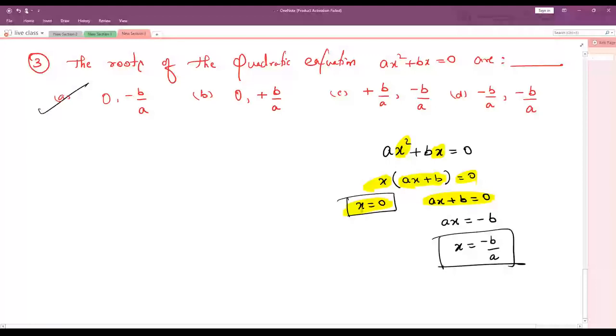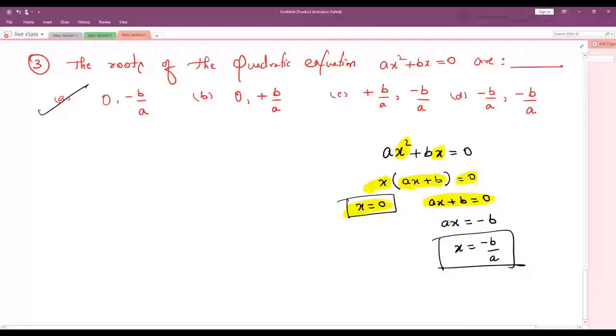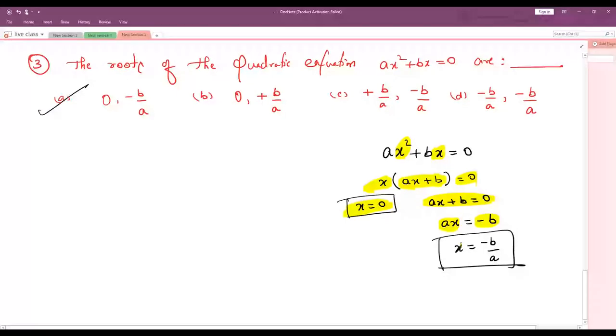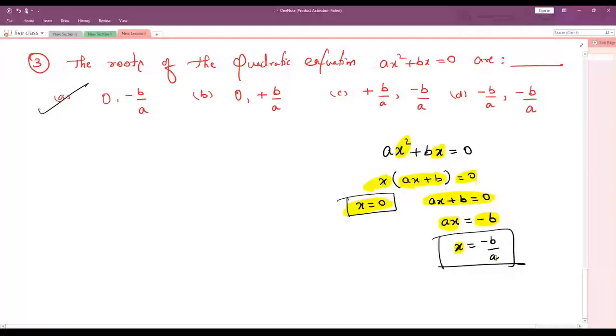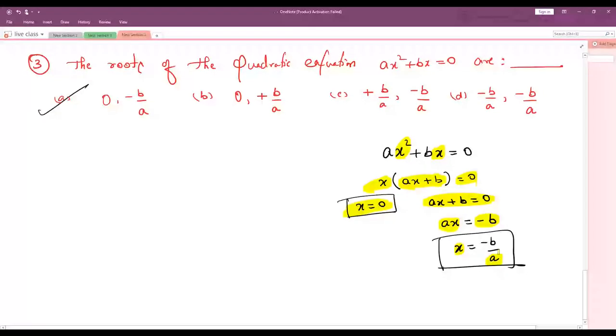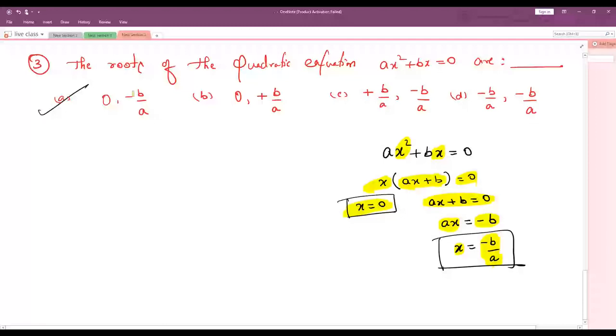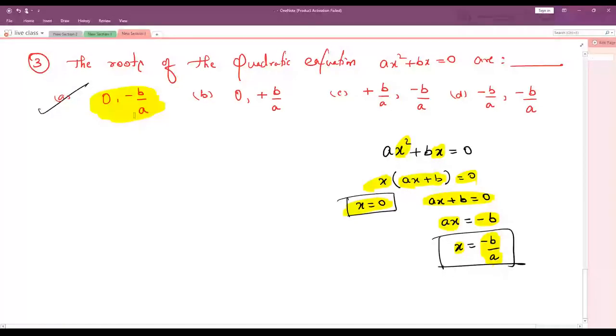I want x, so I am taking this x from one side, rest of the terms I am shifting to the other side. In the RHS side you can see 0 is there. 0 means nothing, leave it. Plus b comes this side, it becomes minus b. We want x, so let it be x as it is. This a will cross multiply, it becomes divided by a. So we can say that x is equals to minus b by a. So you can see option A, the roots of the equation are 0 comma minus b by a.